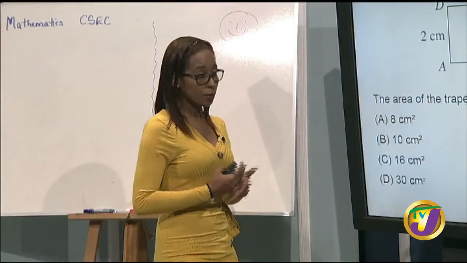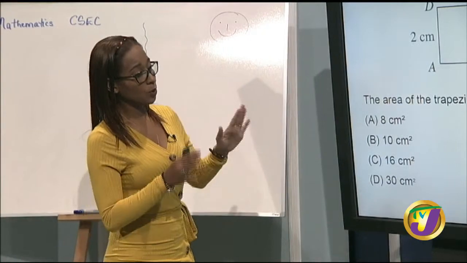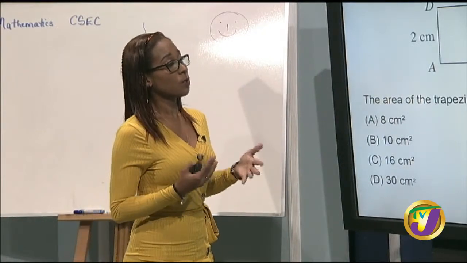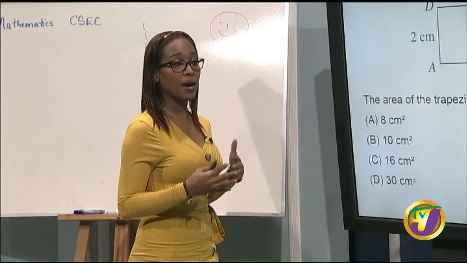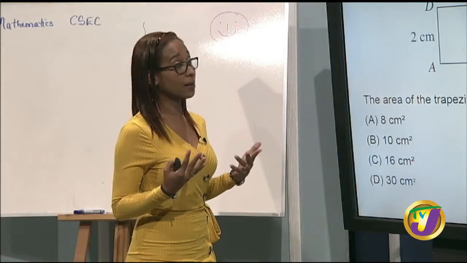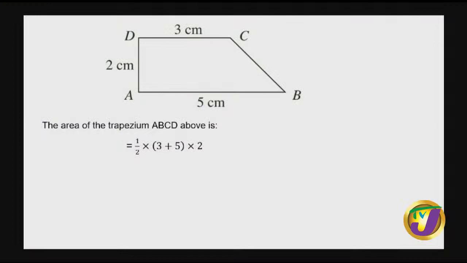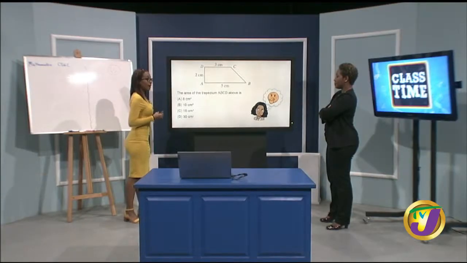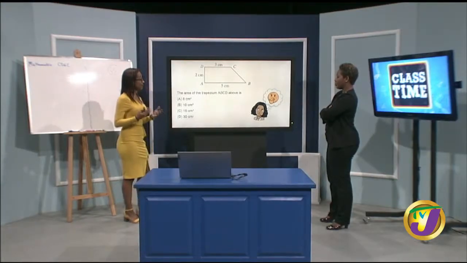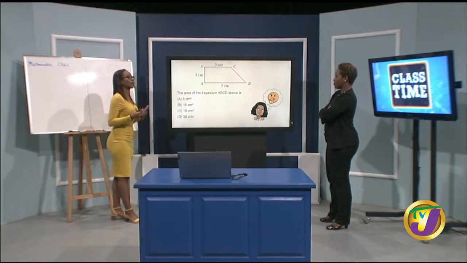And in addition to that, we know it's a trapezium. So we would have known that with a trapezium, we have 2 parallel sides. So AB is parallel to DC. So when we're looking at the area of a trapezium, we're looking at half the sum of the parallel sides multiplied by the perpendicular height.